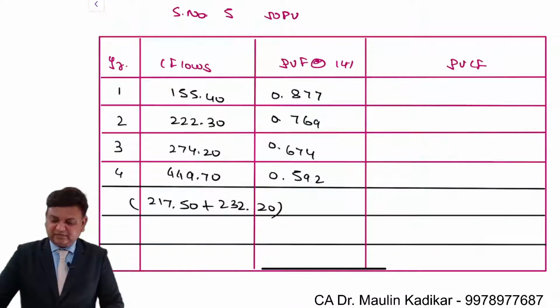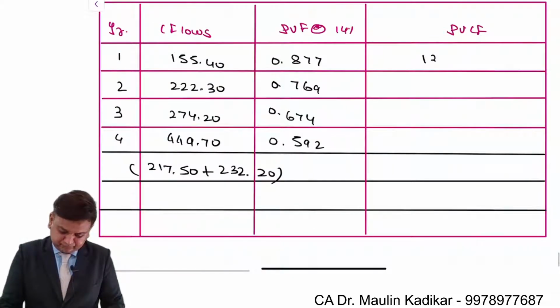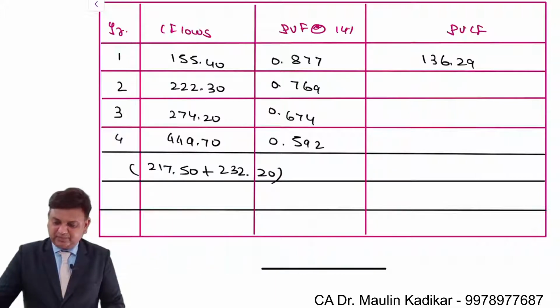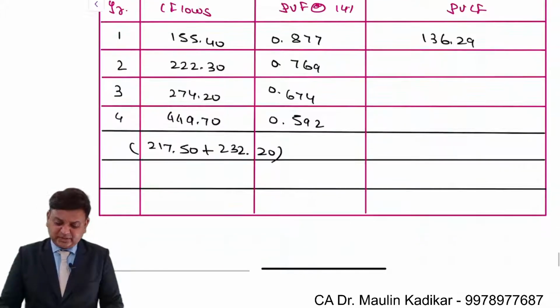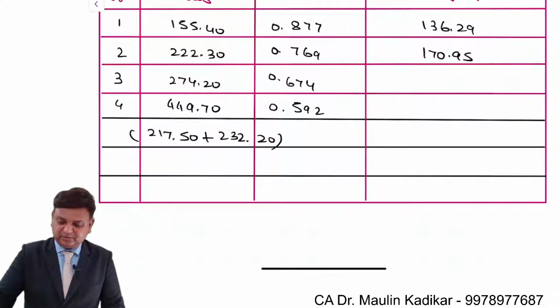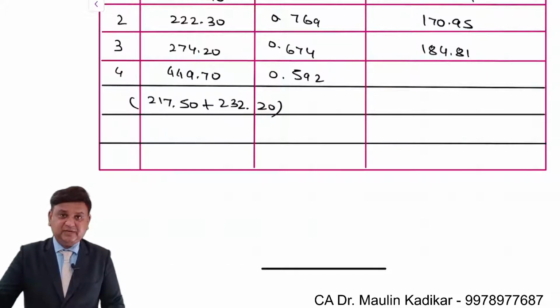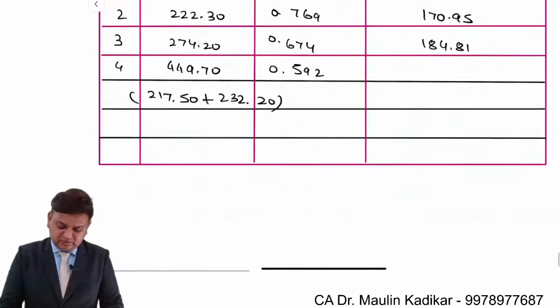So let us see how to do the answer. 155.4 into 0.877, so 136.29. 222.3 into 0.769, so 170.95. 274.2 into 0.674, 184.81. 449.7 into 0.592, so 266.22.